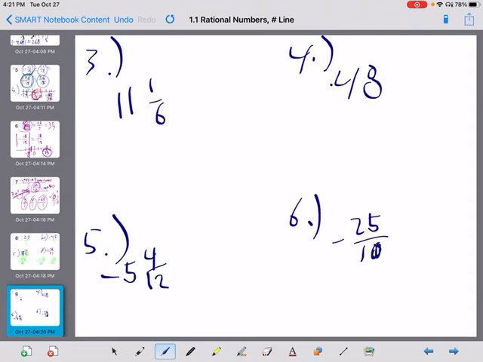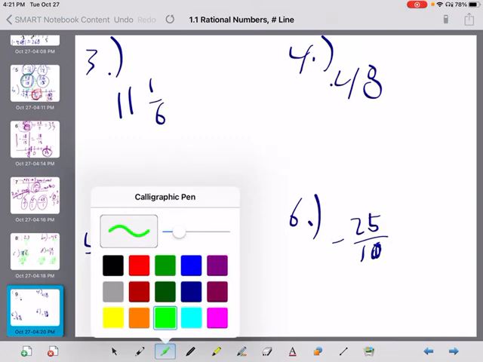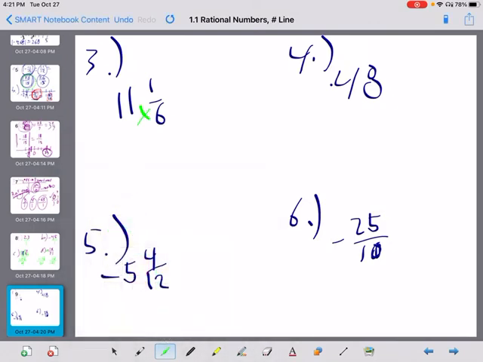All right, and we're back. So this first one, I look at it and I'm thinking to myself, hey, I have got to multiply here first and then add there. 6 times 11, 66, plus 1, 67 over 6. Done. Number 4, all I got to do is divide it by 1. Done. Number 5, got to do the same thing. Multiply here, add here. 5 times 12 is 60. 60 plus 4 is 64 over 12. And I'm going to put the negative on the top there. Am I done? No, I am not done.